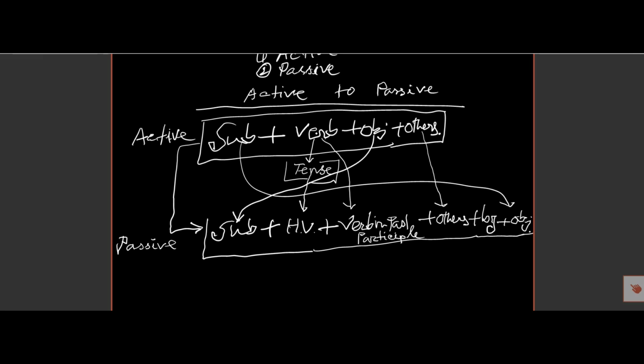Then the main verb will be in the past participle. If there are some words after the object, they will be put here. Then we must put by as a preposition. The subject in the active voice will be the object of the passive voice. So this is the primary rule.